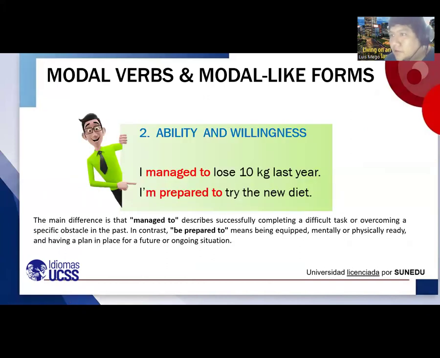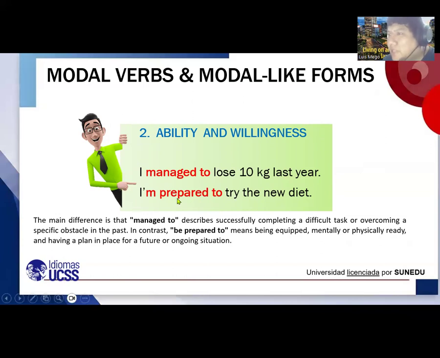Let's continue with the second part, for ability and willingness. For that, we can use manage to and be prepared to. Yeah. So, I managed to lose 10 kilograms last year. I managed to. As you can see here, after that, we need an infinitive verb like to lose. Yes. And I'm prepared to try the new diet. Again, here, after prepared, we have an infinitive, which is to try the new diet.